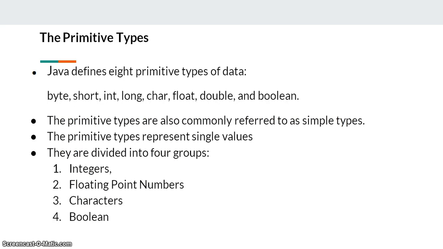Coming to the primitive types in Java, Java defines 8 primitive types of data. They are byte, short, int, long, char, float, double and boolean. The primitive types are commonly referred to as simple types. The primitive types represent single values. They are divided into 4 groups. As I have already told you, they are integers, floating point numbers, characters, boolean.